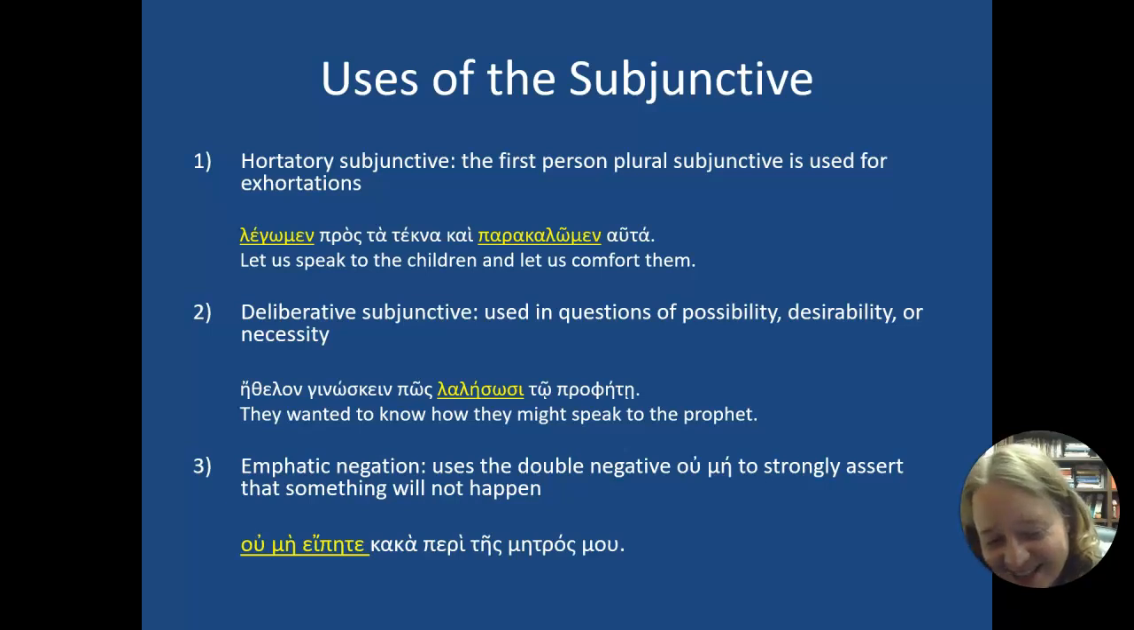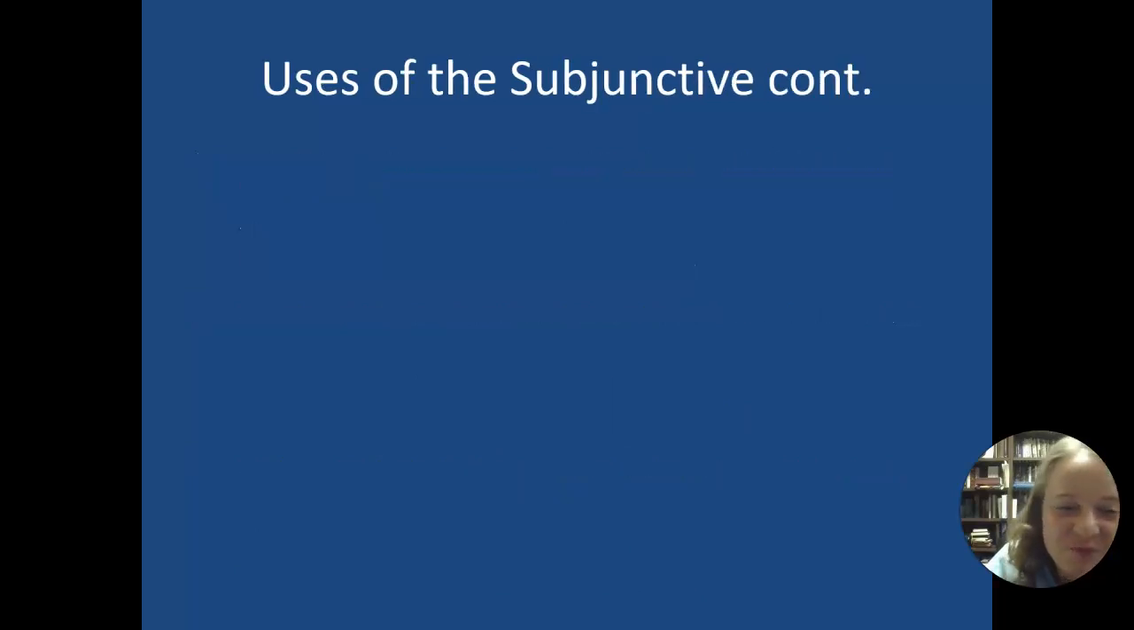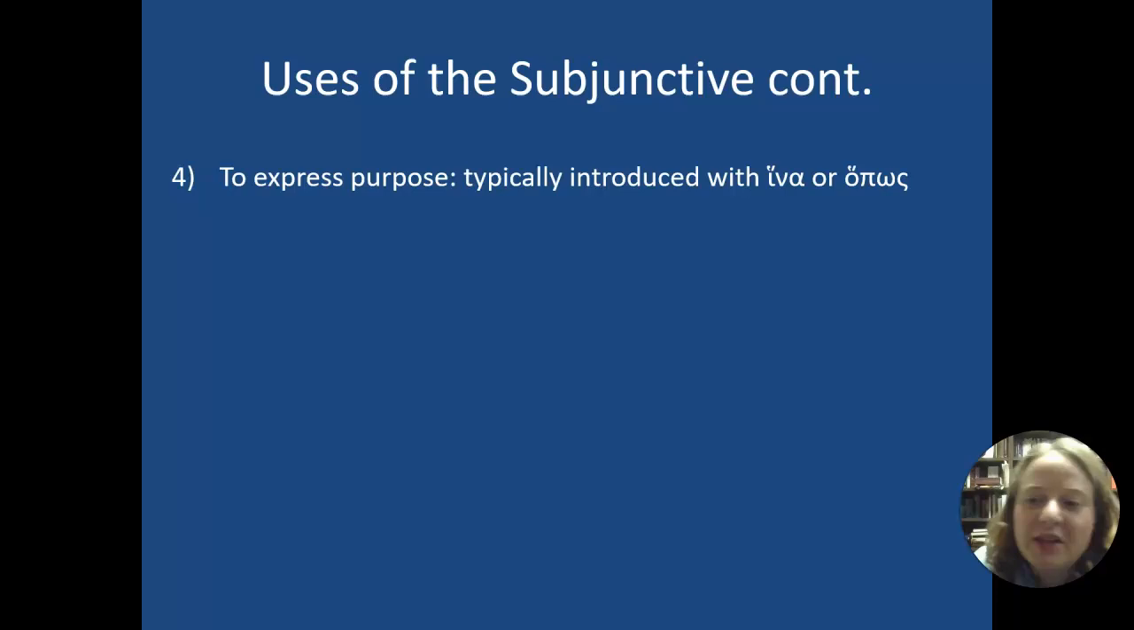Eipete is from lego, so one of those second aorists. So you've got the strange second aorist here with the long sounding there, but the ete is what really indicates to me that I'm in the subjunctive. And you translate this something like, you or y'all will never say bad things about my mother.